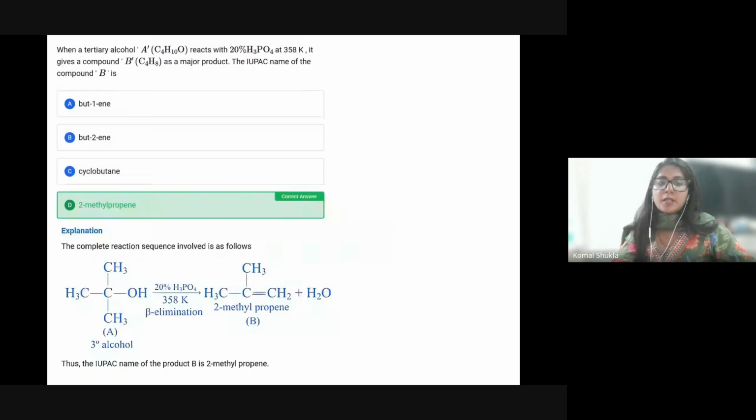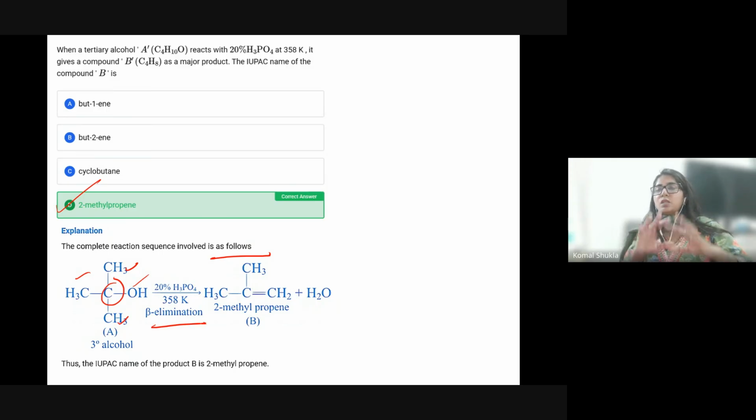Let's check what the answer is. So the answer is option D. Why is option D correct? Whenever we talk about a tertiary alcohol, what is the meaning of tertiary alcohol? Definitely the carbon having three alkyl groups attached along with one OH group. So now the reaction is here, which is explaining it.